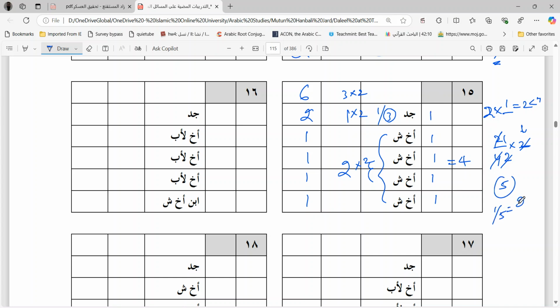1 out of 5 is 20%, while 1 out of 3 is 33%. This is the reason we gave 1 by 3 to the grandfather. Now, in this case, you have a grandfather, three consanguine brothers, and one son of the real brother. Son of the real brother will get blocked. Why? Because you have grandfather, and the consanguine brother is also there. He will also block him, and grandfather can also block him. So he will not get anything.